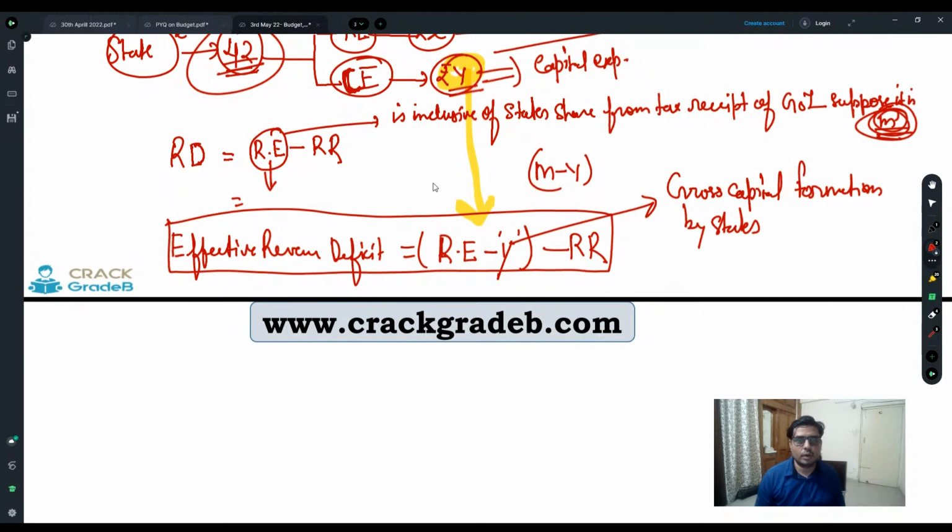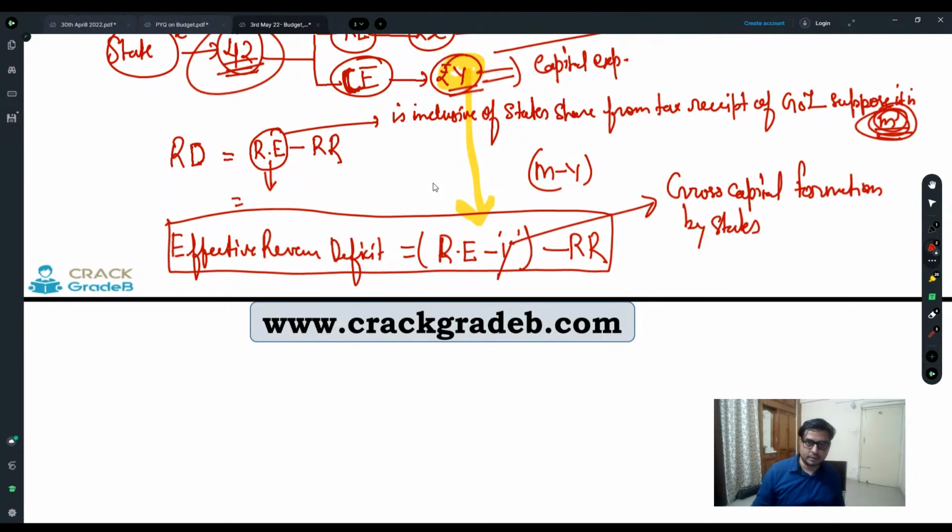So when we are going to use this effective revenue deficit, we are going to calculate gross capital formation of what? Of the money which is given by the union under the recommendation of Finance Commission.